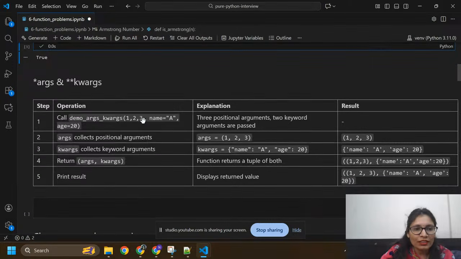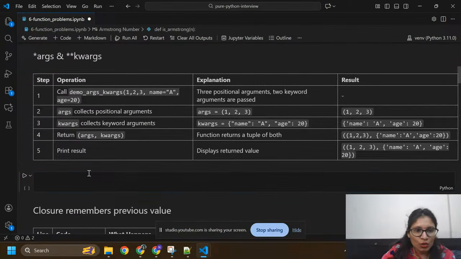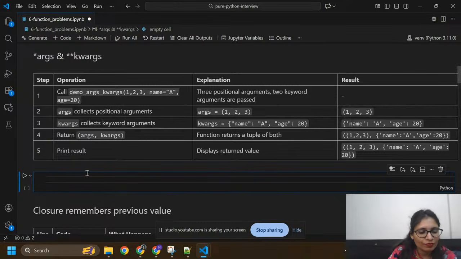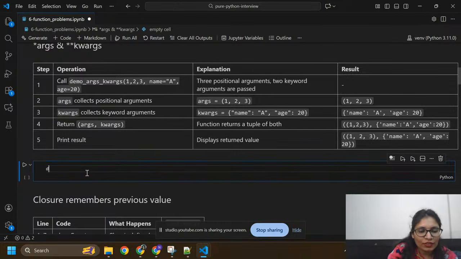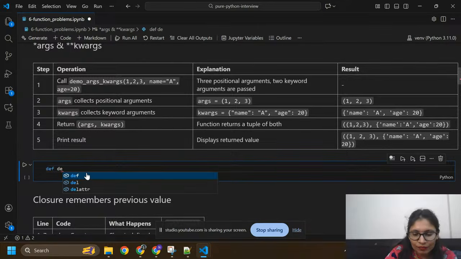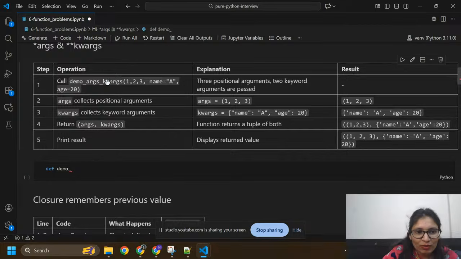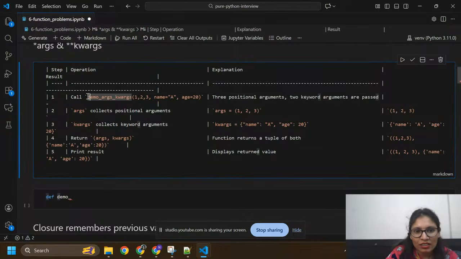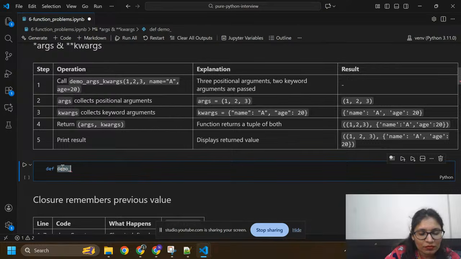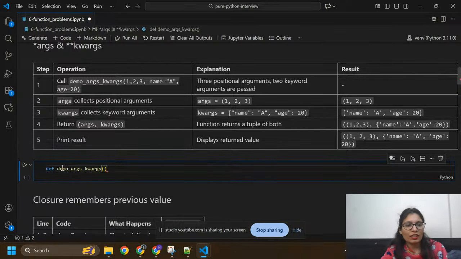Now we are going to find out arguments and keyword arguments. Here I need to define one function, def demo_args_kwargs. I need to copy this function here, I don't want to rewrite it again. Actually, I already have it. So args means arguments and kwargs means keyword arguments.